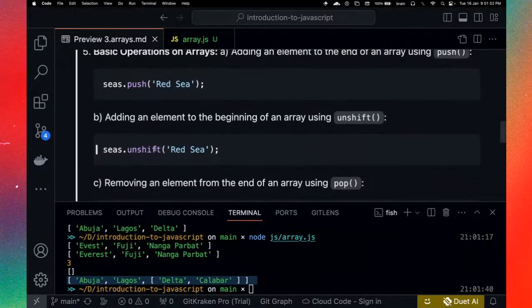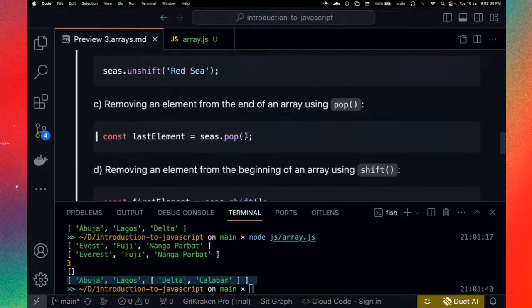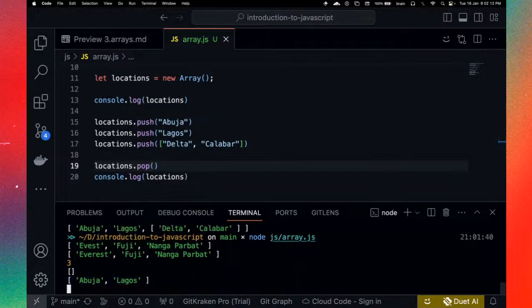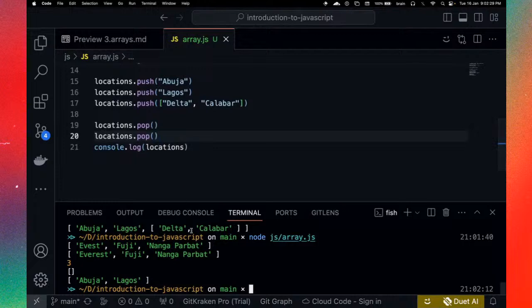You can use dot unshift to basically add an element to the beginning of an array. You can use dot pop, and dot pop is going to take off the last element from your array. So if I do locations.pop before printing and run this, this is simply going to take off the last item. Remember, the last item was an array containing two strings, Delta and Calabar. This is regarded as one item. Using .pop actually removed that, and if I do .pop again, it is going to take off Lagos and we'll be left with Abuja. That is what you see right there.